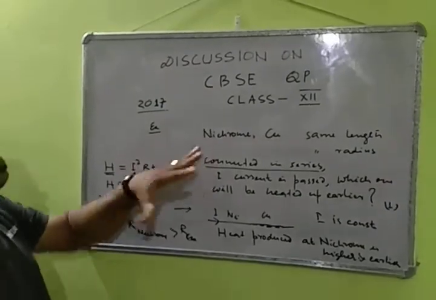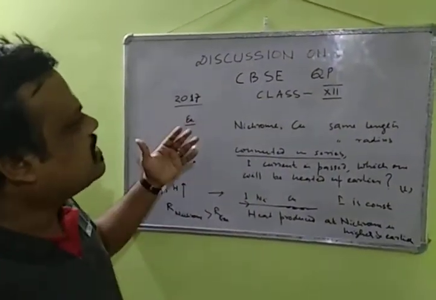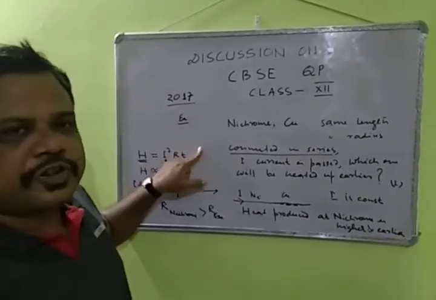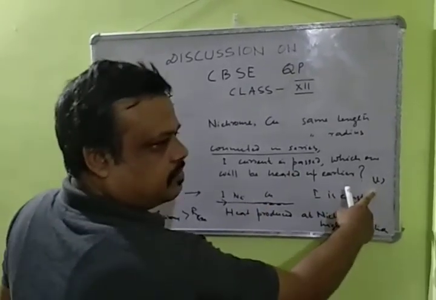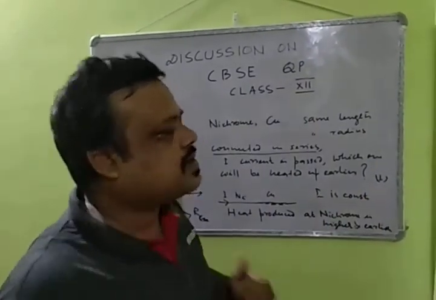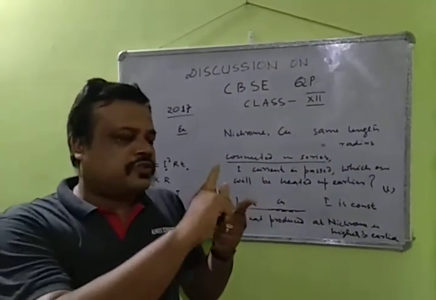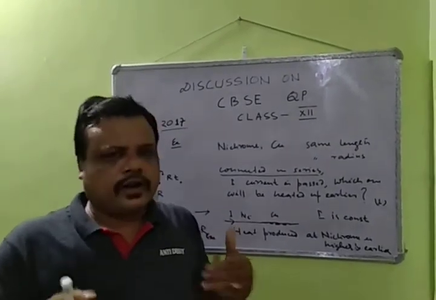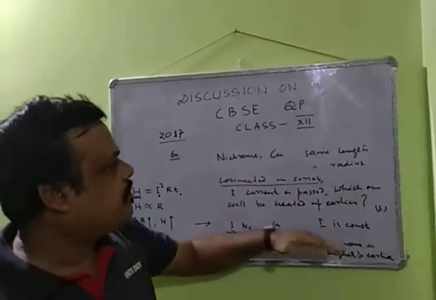So these are some examples for 1 mark. In my next class I will discuss the 2017, 2018 and 2019 question papers for 1 mark questions. I am always focusing on 1 mark questions because these are concept based questions. 3 marks and 5 marks questions are basically derivations or numericals. That we can do and we'll definitely do it. But right now I'm focusing on 1 mark questions.